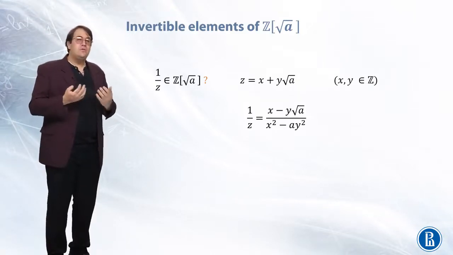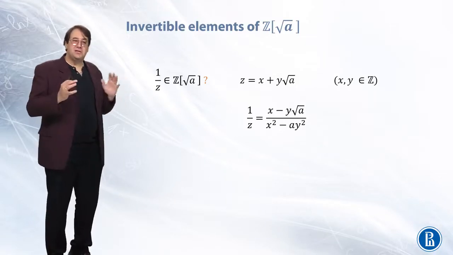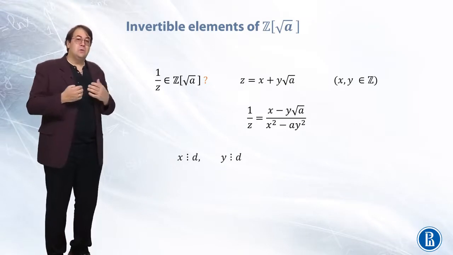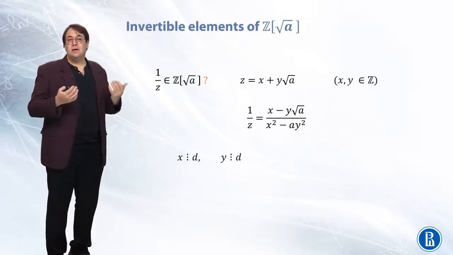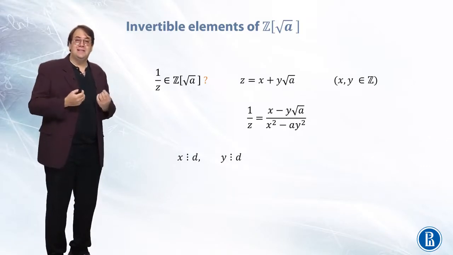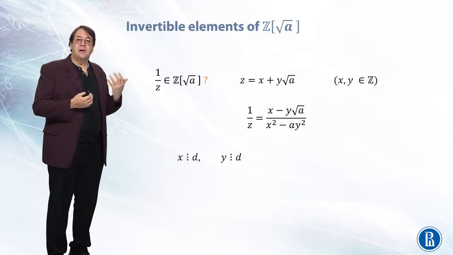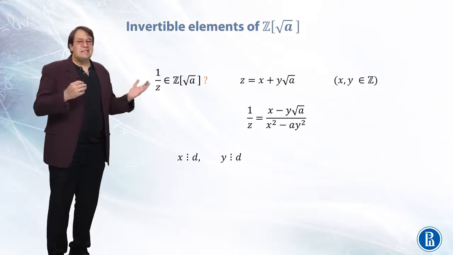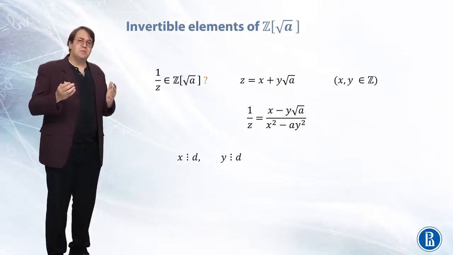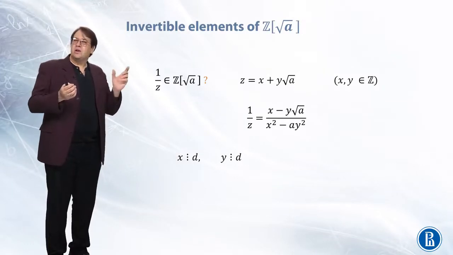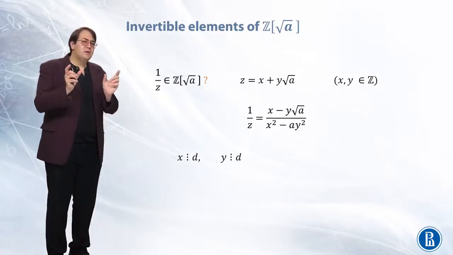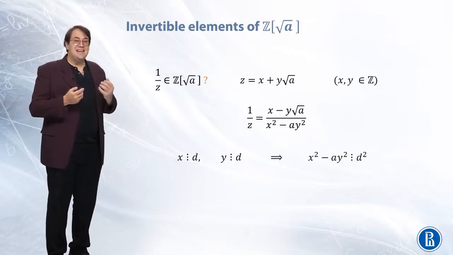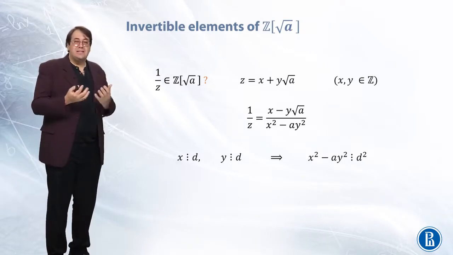We understand that in order for 1 over z to be a quadratic irrationality with integer coefficients, x and y must be divisible by d. I remind you that d is the denominator. It is x squared minus a y squared. But since x and y are both divisible by d, then x squared and y squared should be divisible by d squared. So we can conclude that x squared minus a y squared is divisible by d squared.